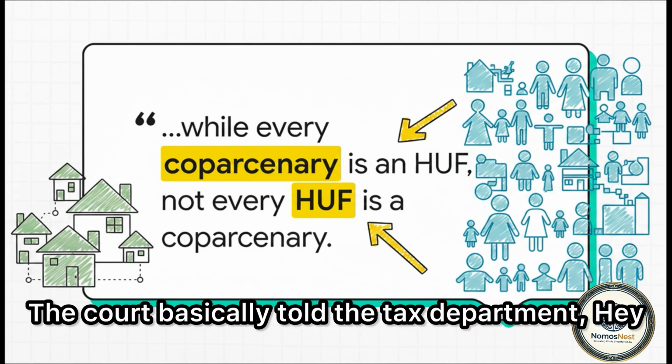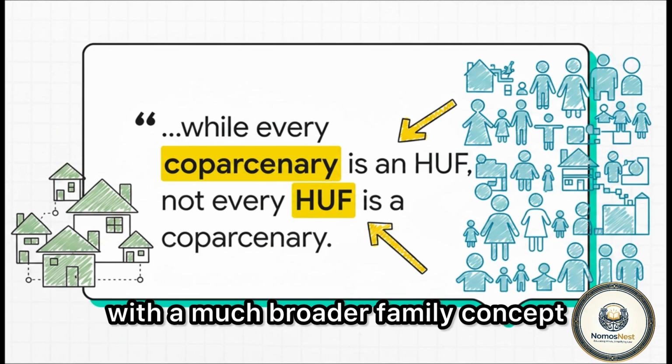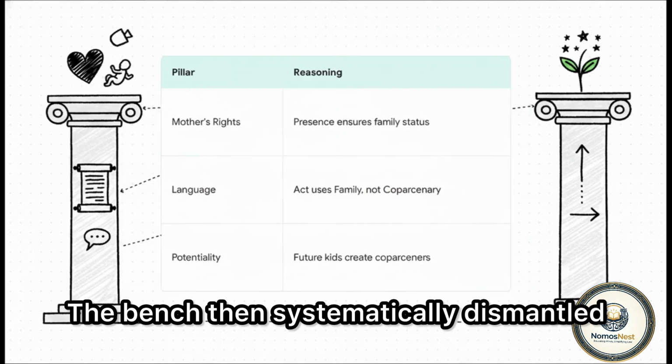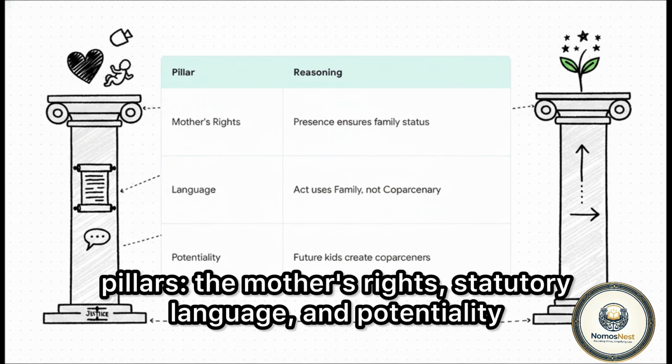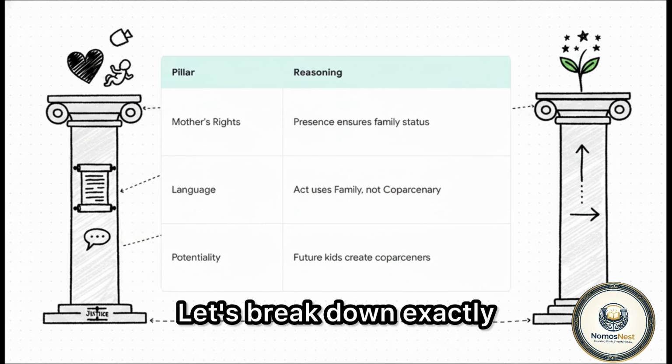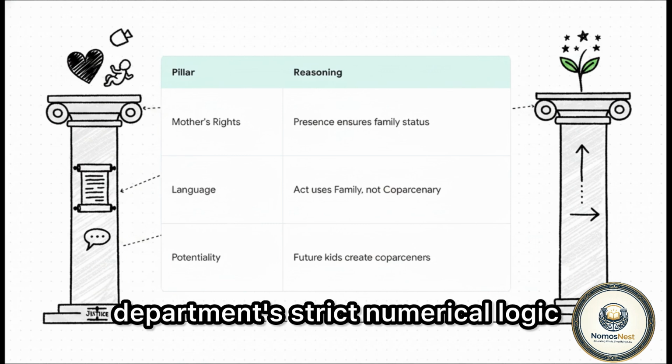The court basically told the tax department, hey, you're confusing a narrow property concept with a much broader family concept. The bench then systematically dismantled the revenue's argument using three solid pillars: the mother's rights, statutory language, and potentiality. Let's break down exactly how each of these pillars crush the tax department's strict numerical logic.